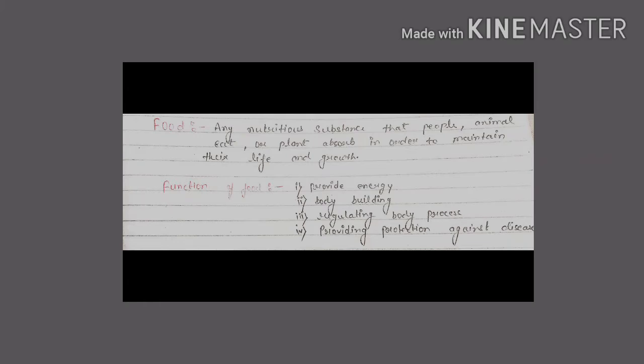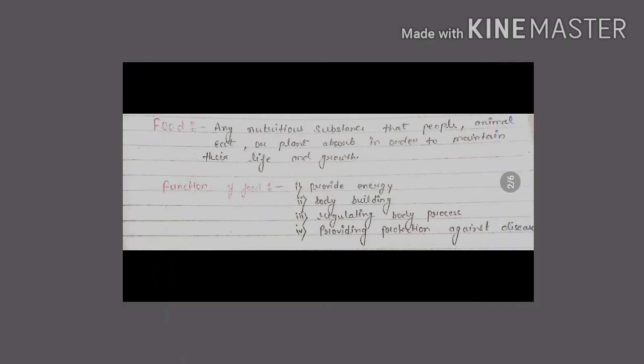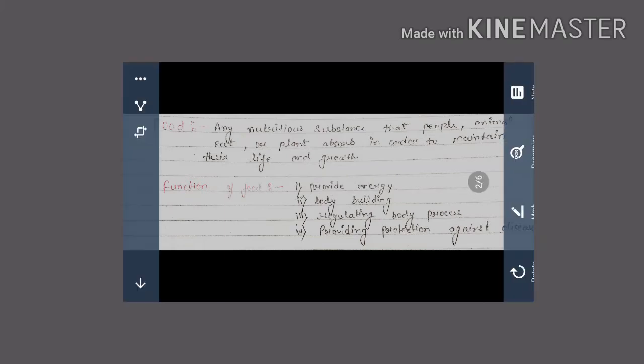Regulating body processes: inside the living body there are so many metabolic activities, and these are also regulated by food material. Fourth one is providing protection against disease. In the foods we take there are so many nutrients, and those nutrients give immunity and protection against disease.